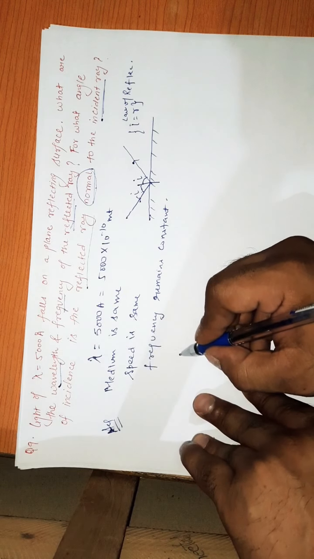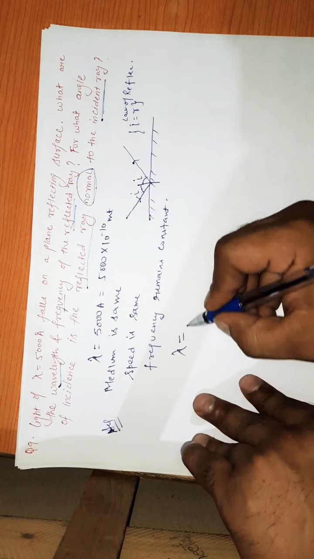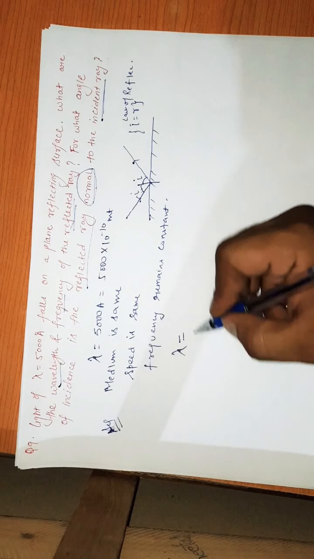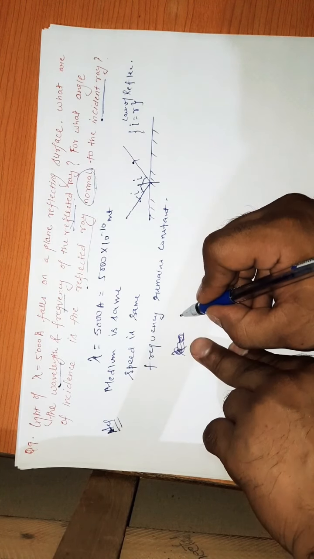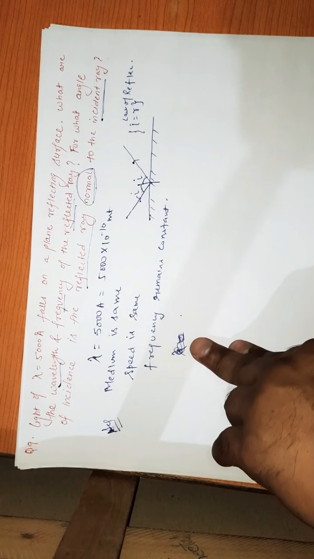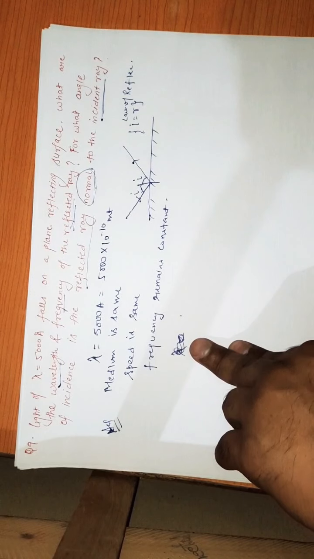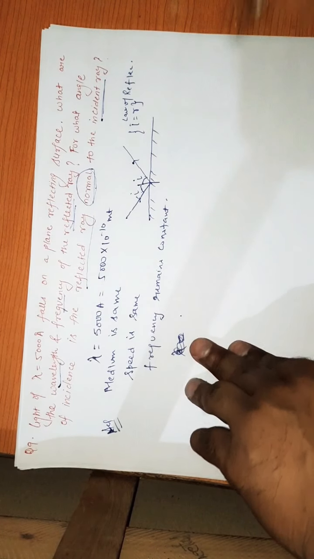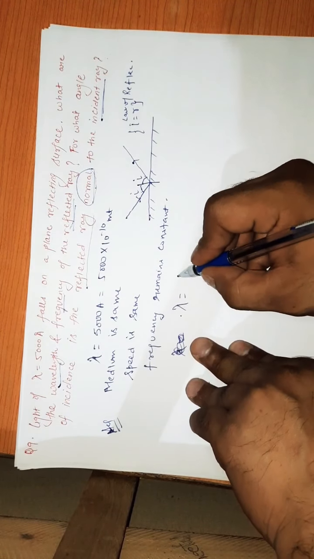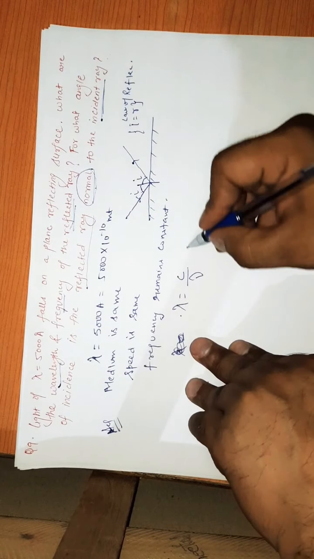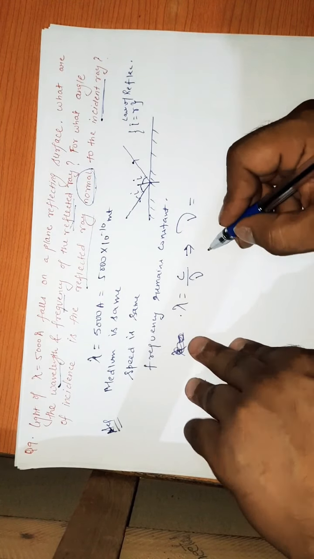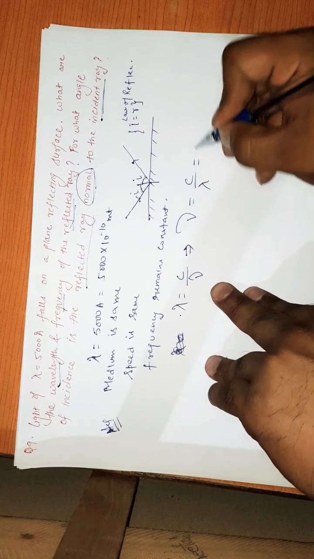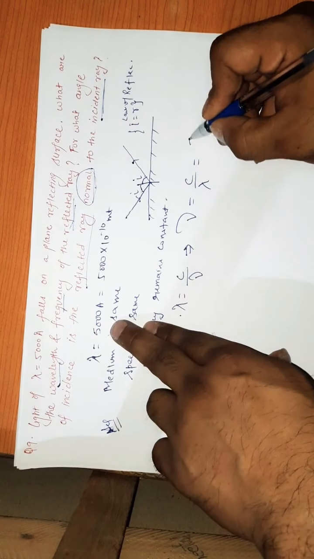You have derived the formula: distance is equal to speed into time. So lambda is equal to c by nu. And we have to find out nu. So nu is equal to c by lambda.